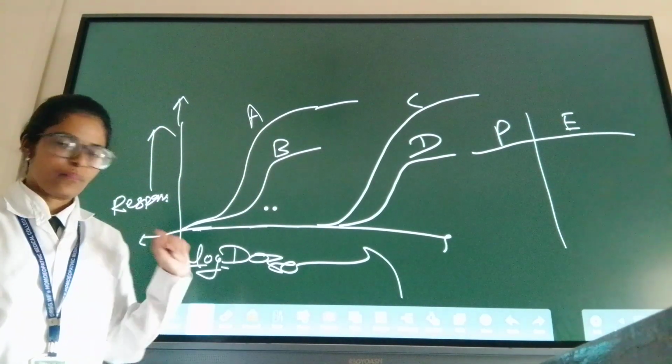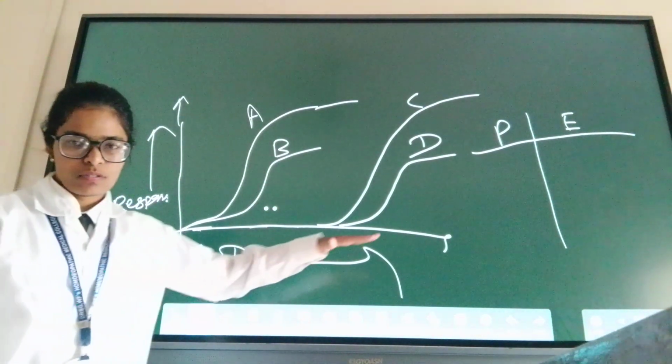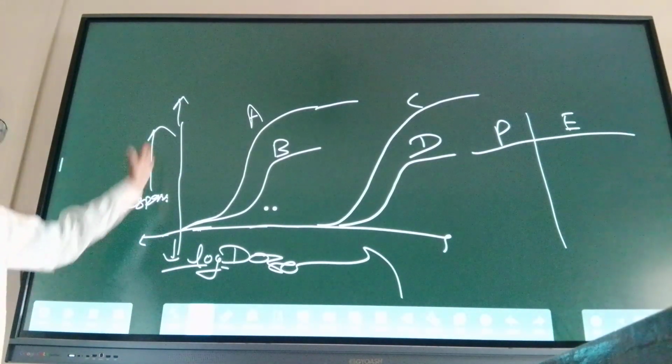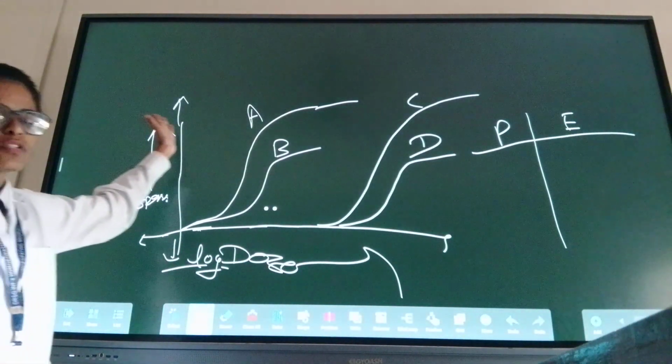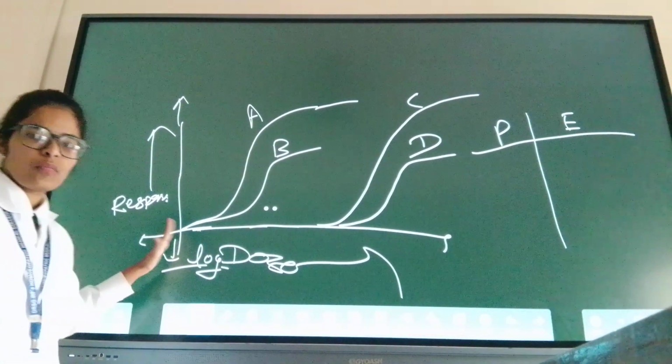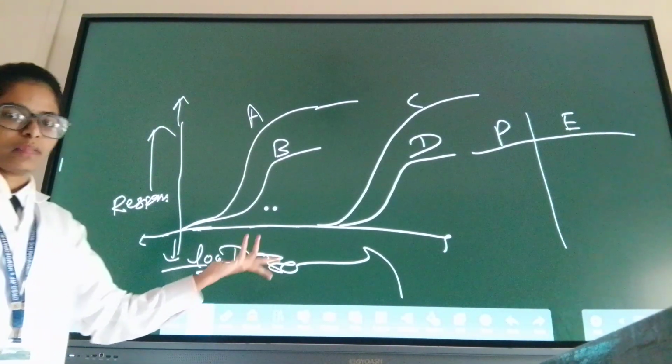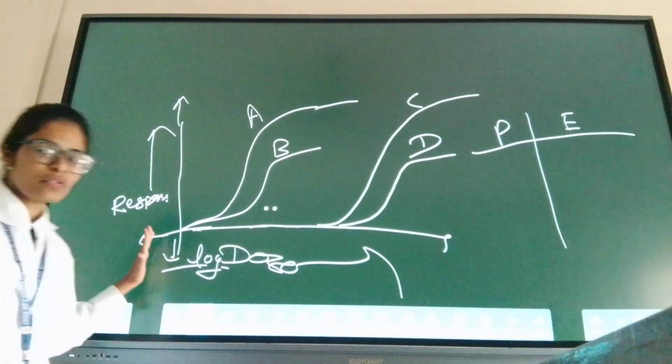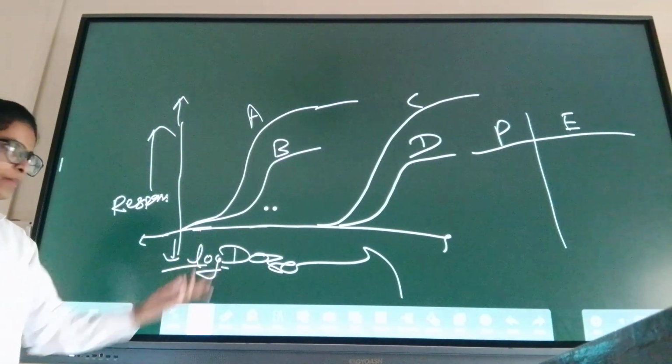Potency depends on the dose. Efficacy depends on the response. The more the response, the more the efficacy. And the less the dose, the more potent the drug. I repeat, the less the dose, the more potent the drug.